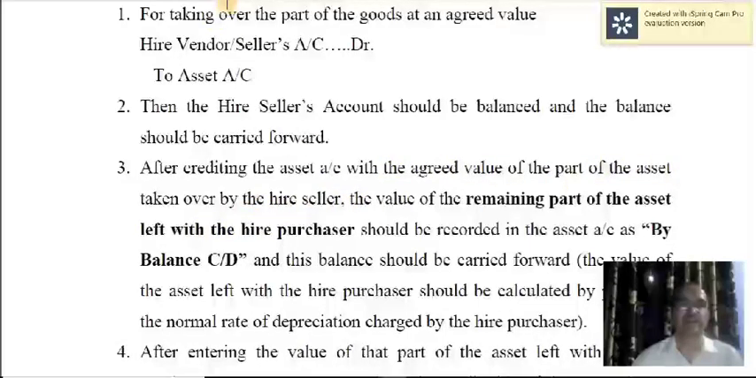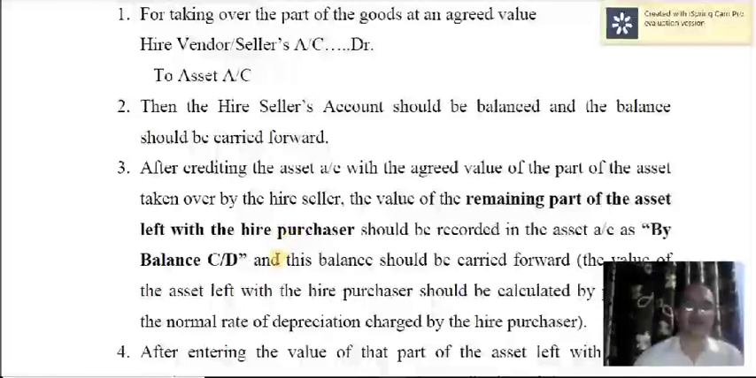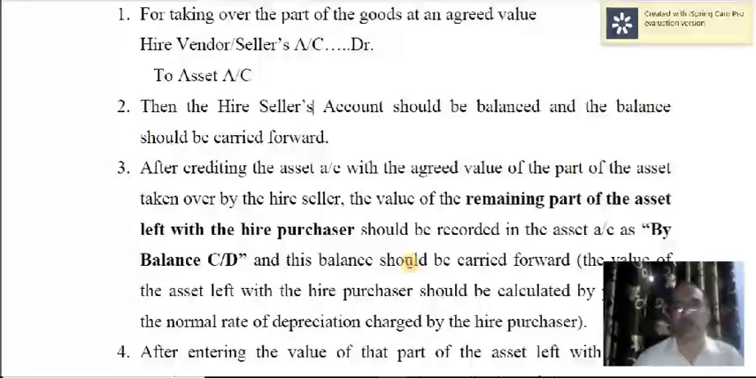After crediting the asset account with the agreed value of the part of the assets taken over by the hire seller, giving effect to this entry, the value of the remaining part of the assets left with the hire purchaser should be recorded in the asset account as by balance carried down. Supposing 5 machines have been sold to you under hire purchase system. So 3 assets are taken over. In that case, you are left with 2 assets. So they are to be recorded as balance, and therefore balance carried down in the asset account. And then that should be valued in the normal way. So this balance should be carried forward.